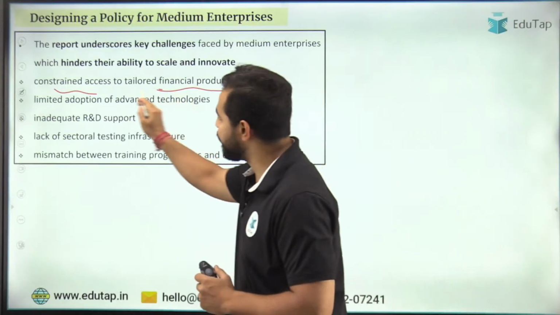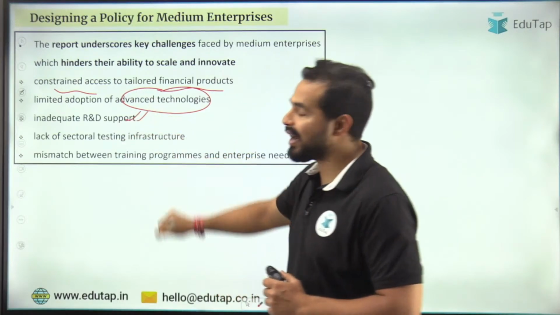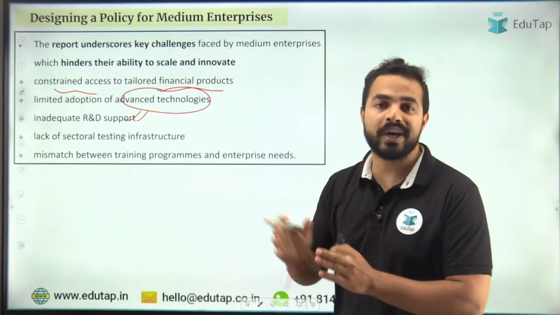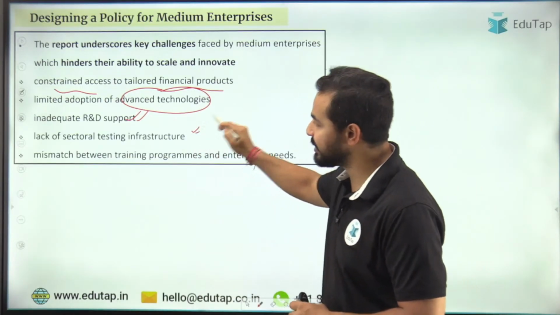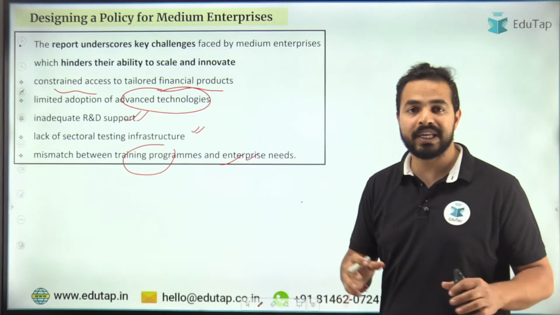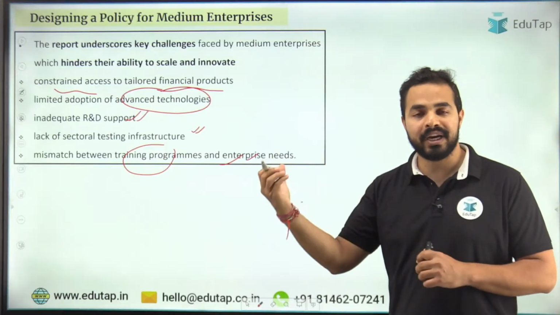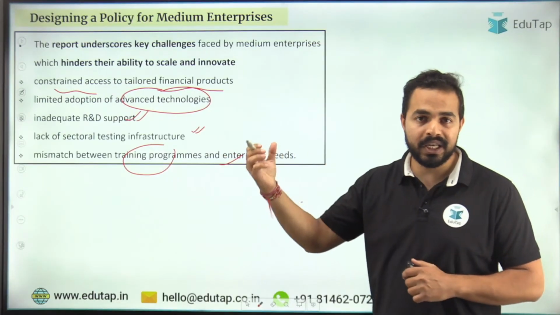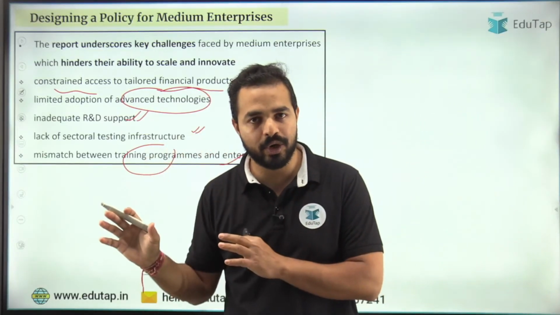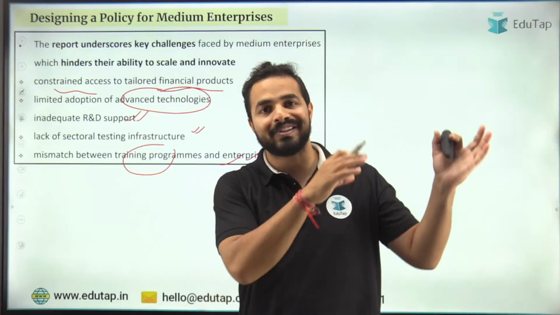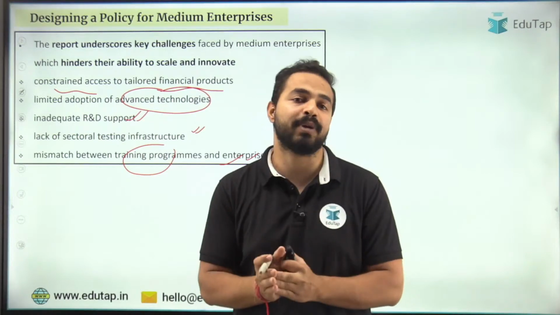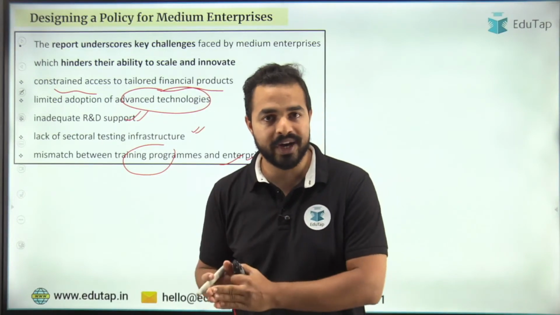देन लिमिटेड अडॉप्शन ऑफ एडवांस टेक्नोलॉजीज, inadequate R&D support. Proper R&D support is not provided to these industries. They do not have their own R&D support. Then lack of sectoral testing infrastructure, mismatch है ट्रेनिंग प्रोग्राम्स और एंटरप्राइज नीड्स में. सो बेसिकली अगर हम बात करते हैं मार्केट की, इफ वी टॉक अबाउट द इंडस्ट्री, the people that it requires must be having a different kind of skill set, and the people who are being supplied to them are having a different kind of skill set.